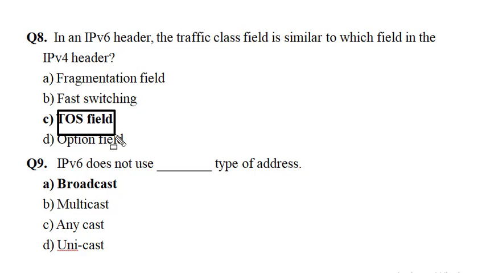The traffic class field is used to specify the priority of the IP packet, which is a similar functionality to the type of service field in the IPv4 header. It's an 8-bit field. Next: IPv6 does not use dash type of address. The correct answer is A, broadcast address. IPv6 uses the Anycast address, which allows sending messages to a group of devices but not all devices in a network. Anycast address is not standardized in IPv4.